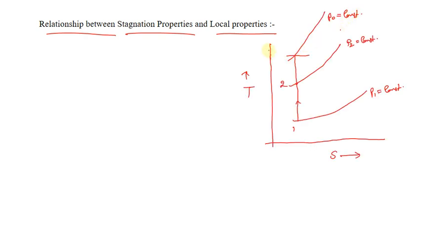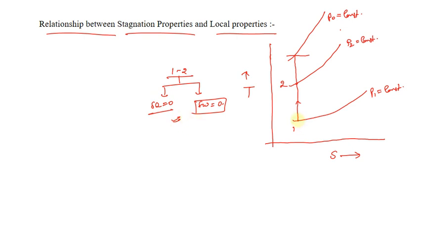I have drawn a temperature-entropy graph in this diagram, and I have shown a process 1 to 2, in which heat transfer is 0 and net work exchange is also 0. That means there is no energy transfer across the system. So what is happening? If no exchange of energy is taking place, that means there will be conversion of energy.